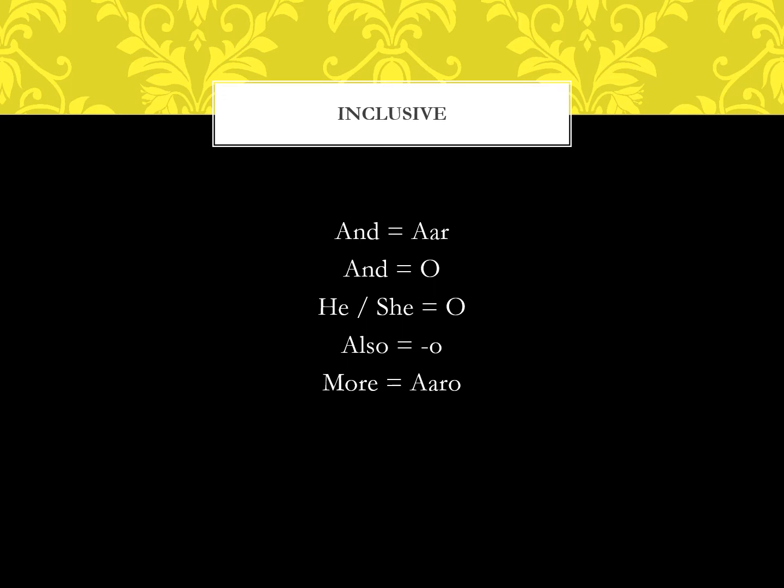Now today's suffix O. This O at the end of the word means also. I would point out the word for more is RO. Now if you think of RO as R plus O, you can say and also.